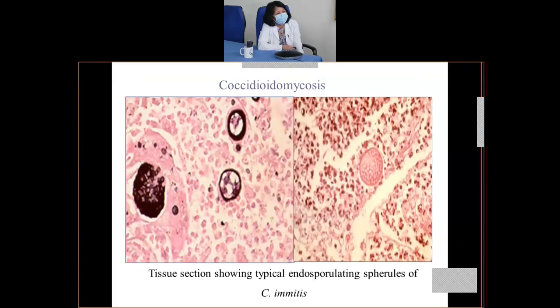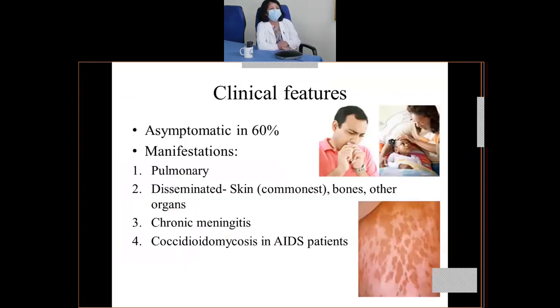Okay, so you can see these are tissue sections. You can see these are the spherules. Inside the spherules, they are the endospores. Okay, so what are the clinical features? Clinical features are asymptomatic in a majority, that is 60%. But when they do cause manifestation, they may manifest in the form of pulmonary infection. Dissemination can occur to the skin, which is the commonest form, the bones as well as other organs.